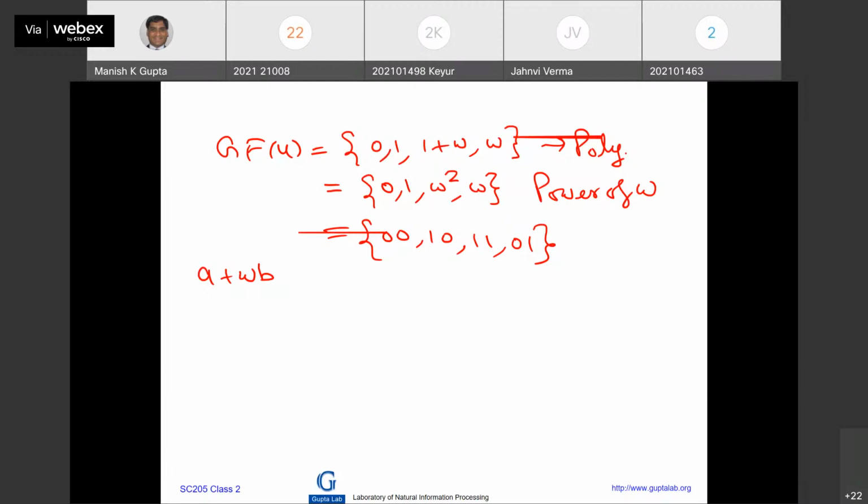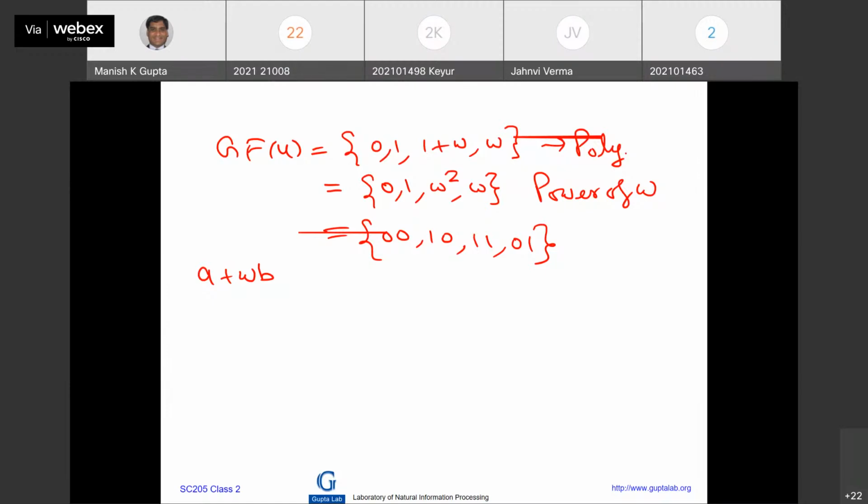Now you might have heard of byte. Byte means 8 bits. Which domain do those 8 bits lie in? Here there are 2 bits, and 2 bits means 4 elements, a field with 4 elements.